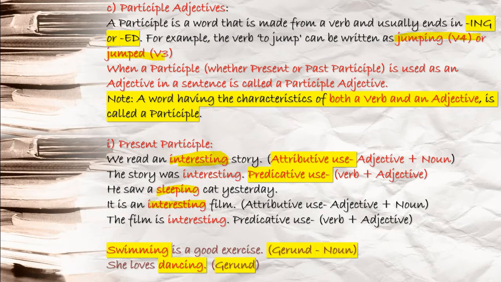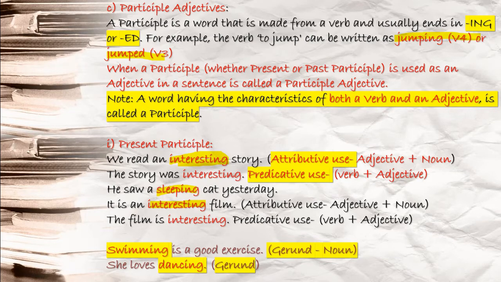Next, come to participle adjectives. I have already tried to explain some part of this, but in detail we will do it in the upcoming videos. A participle is a word that is made from a verb and usually ends in ing or ed.